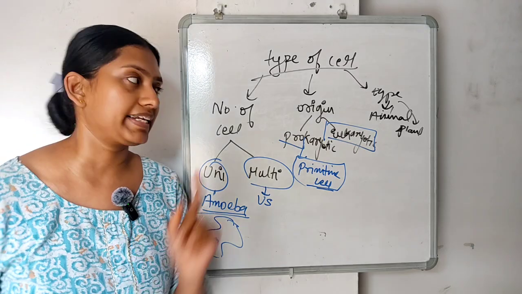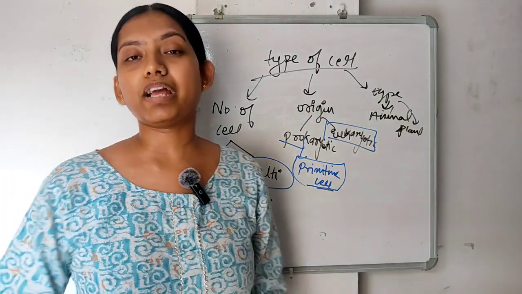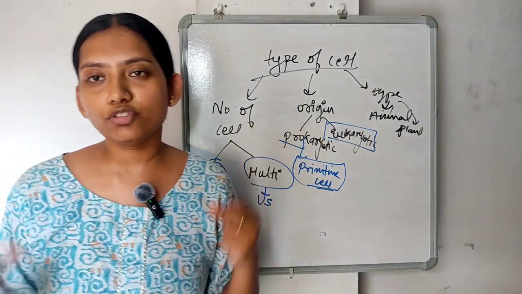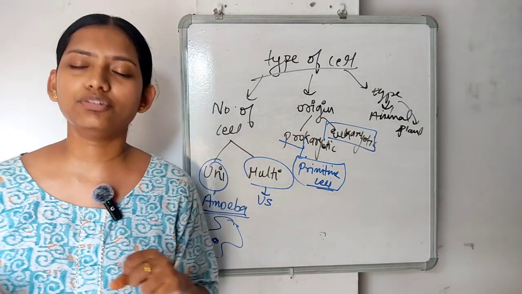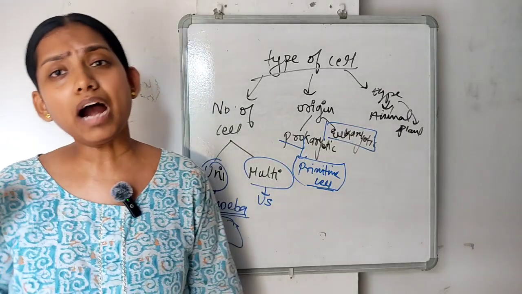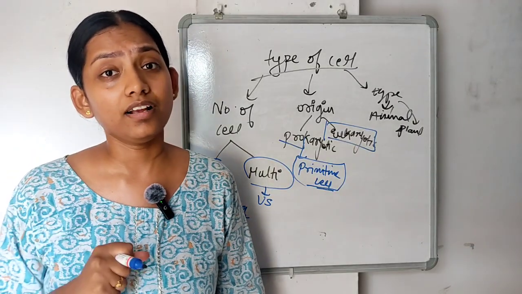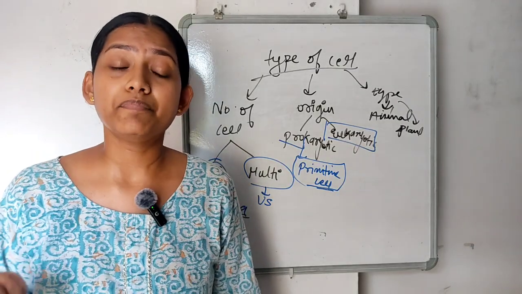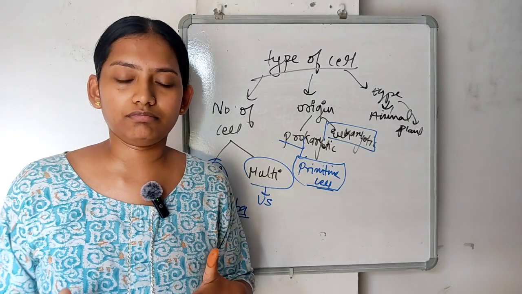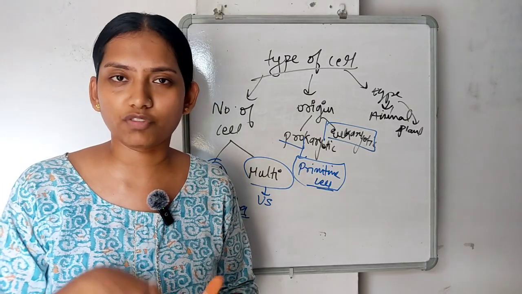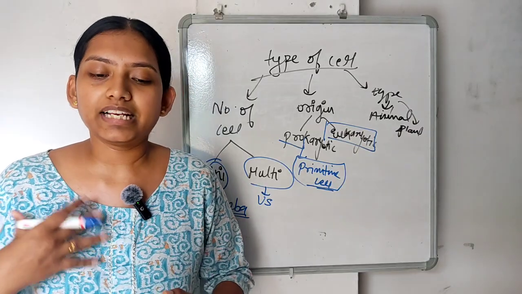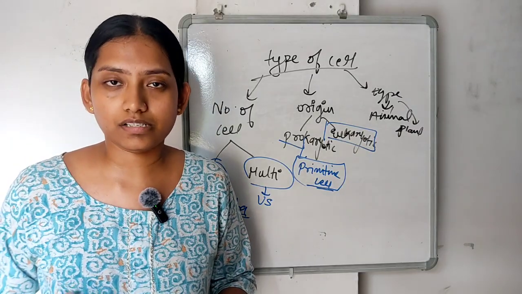Amoeba can come into this category. Then we have animals and plants. The first important differentiation between plant and animal cells is that I can move, I can talk, I can exercise, I can work out. But plants cannot do that. That means the plant has some hard material on or in its cell, which does not let it move. They do respiration, photosynthesis and so on, but they cannot move by themselves, walk or talk like us.